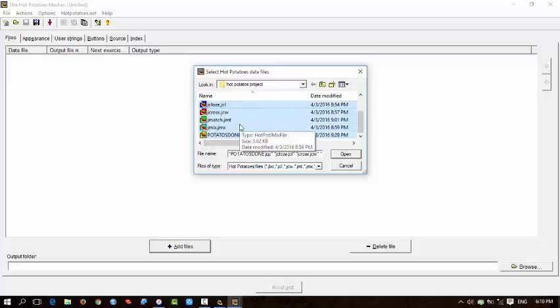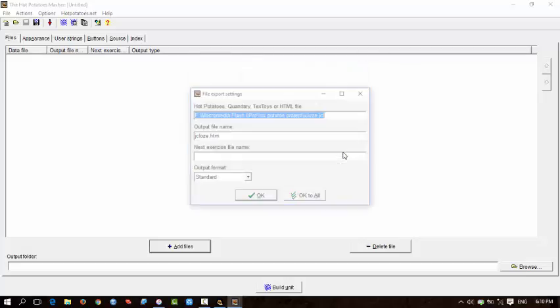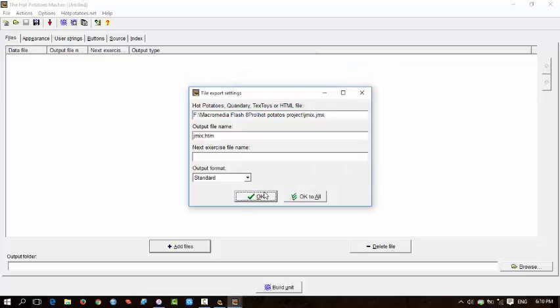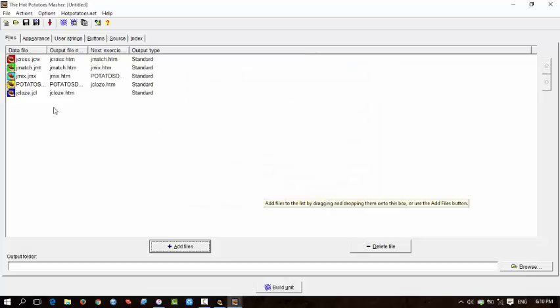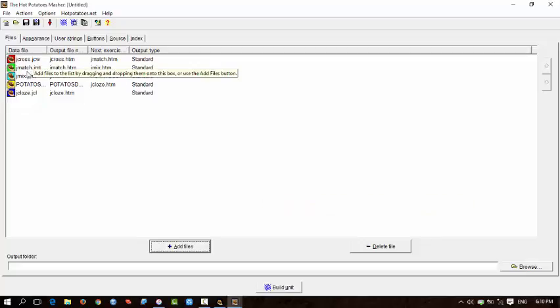Then you can just create everything, all of the sentences that you want. For example, I want to go to the market. This is J-Cross, J-Match, J-Quiz, and this is J-Mix.